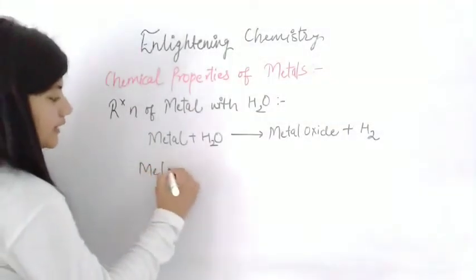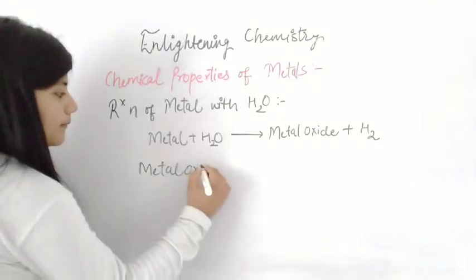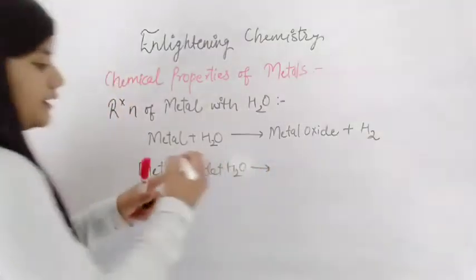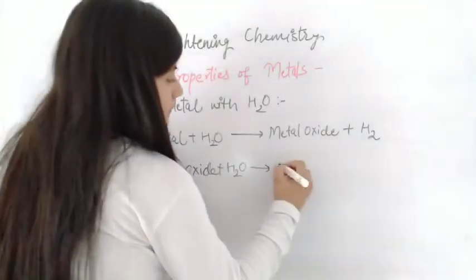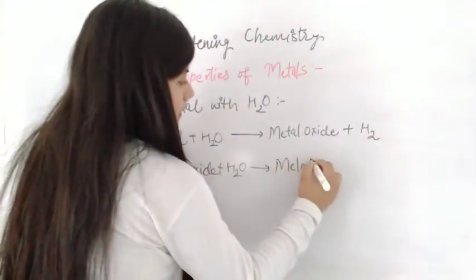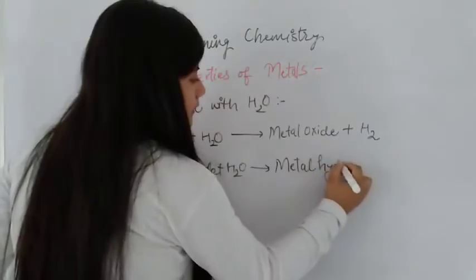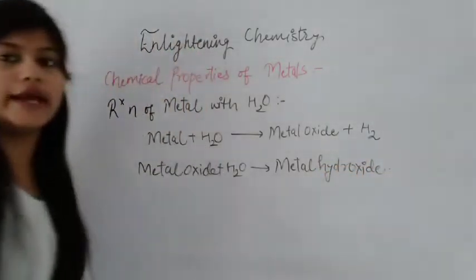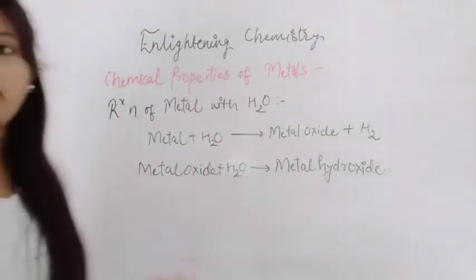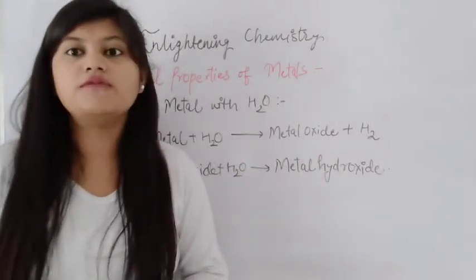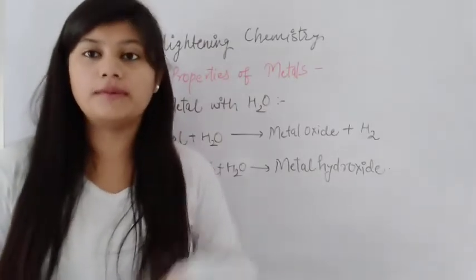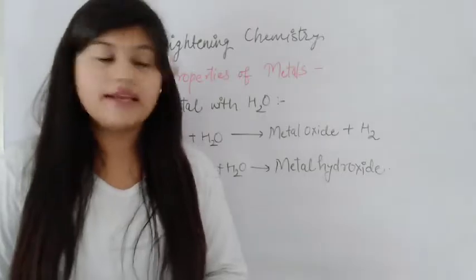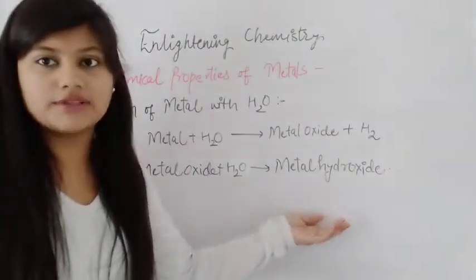So metal oxide plus water again gives you metal hydroxide. So guys, you should remember that when metal reacts with water, firstly it results in formation of metal oxide. After that, on further reaction with water, it gives you metal hydroxide.